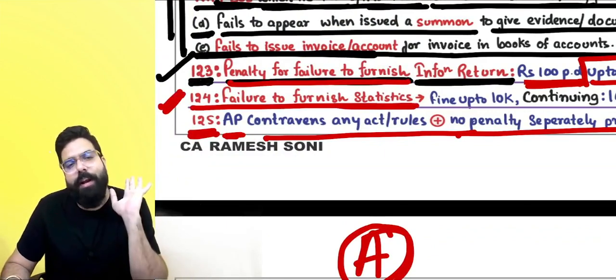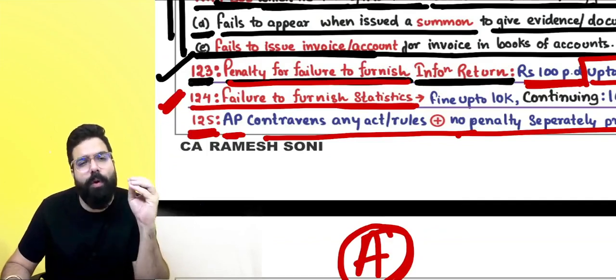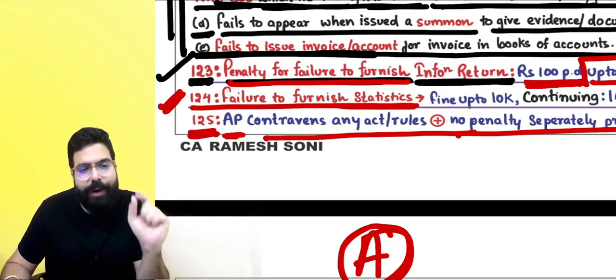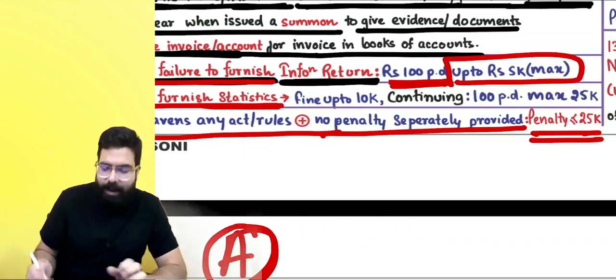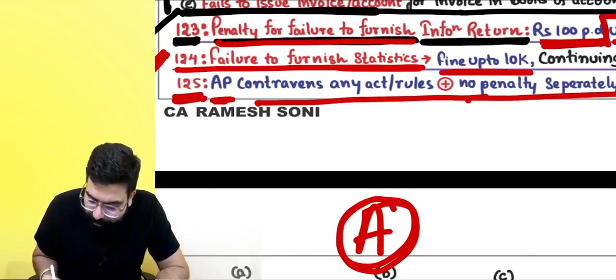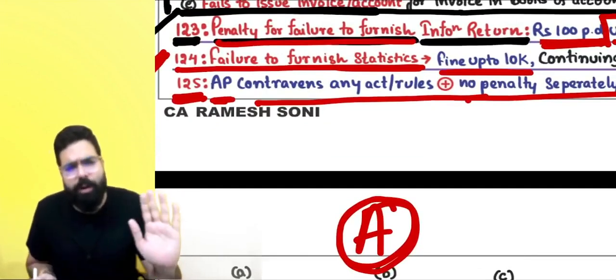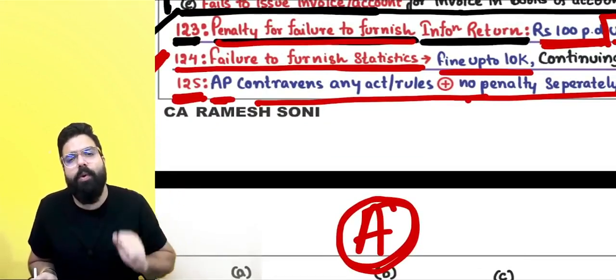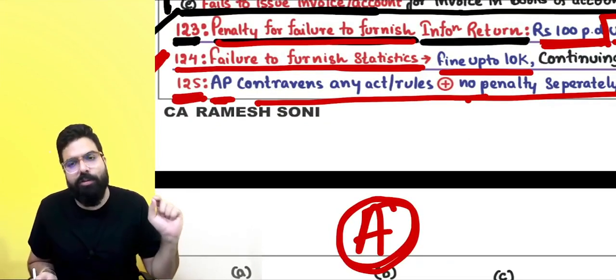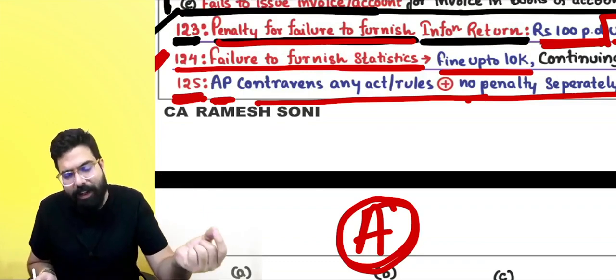Information in an organized way. There are some people who have to furnish statistics also under GST. If you fail to furnish statistics, then they tell you to pay a fine up to 10,000 rupees. Generally, a person is not required, but there are some people in GST who have to furnish statistics. There is a statistics return also, where you have to furnish your statistics.